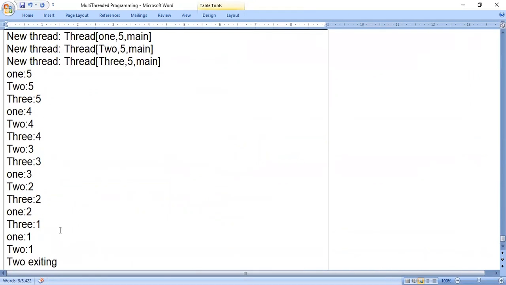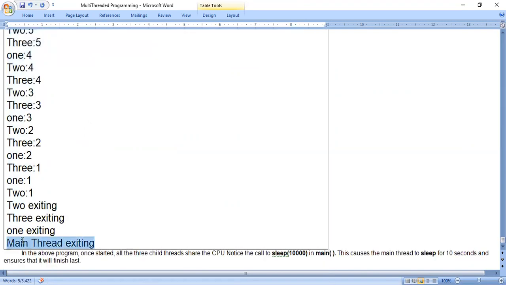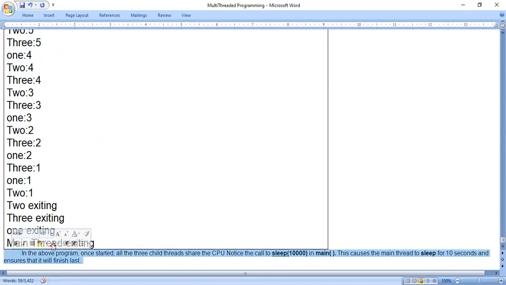So we have created 3 threads in this program. The 3 threads start working simultaneously, but in some cases, depending on the threads in the queue, in first come first serve manner, they start working. So you can see some variation in the output here. At the end, the main thread will be the last to stop its working. Some explanation is there, we'll see here.